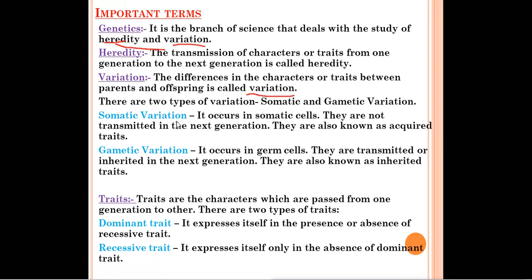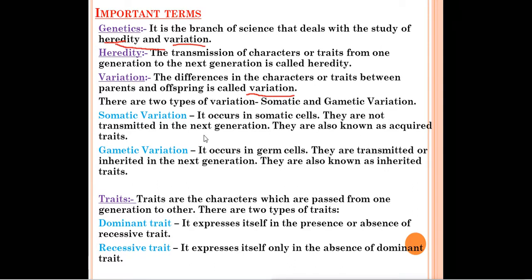As you all know, we are not exactly what our parents look like. If you compare your face with your mother's, it's not the same. Your face is not similar to your brother or sister either. So there is some difference or variation between the parents and the offspring, that is called variation, and variation is a very important factor in sexual reproduction.